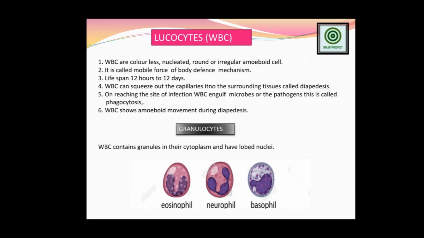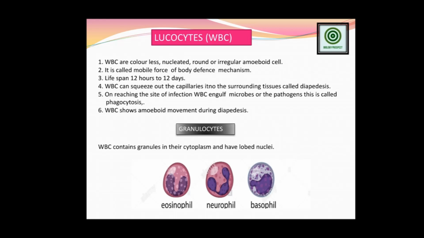Amoeboid cells is a new word you have found. What are amoeboid cells? When I explain the different cells of the WBC, I will explain that. Before that, just get the outer structure. Take a little glance at the different characteristics of RBCs and WBCs. WBCs are colorless and nucleate, that means they contain the nucleus, round or somewhere irregular.